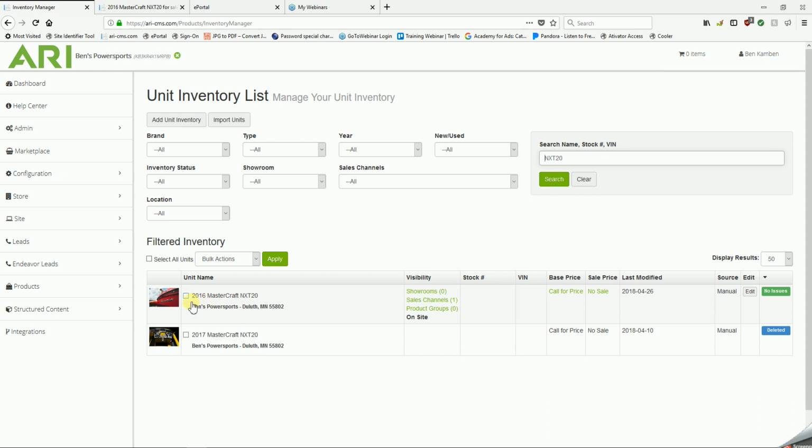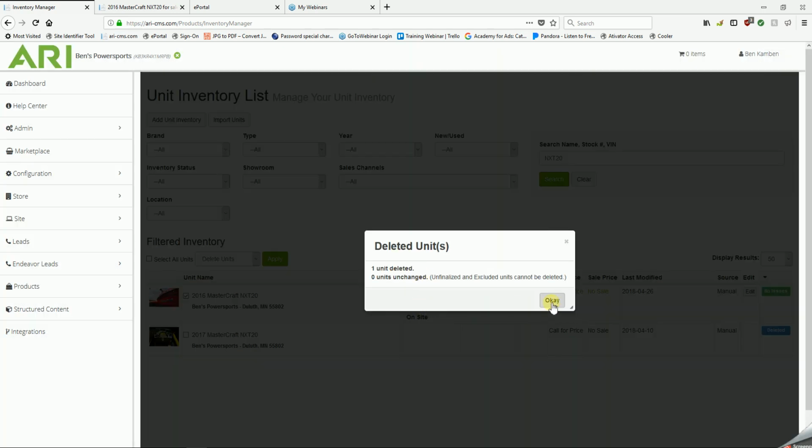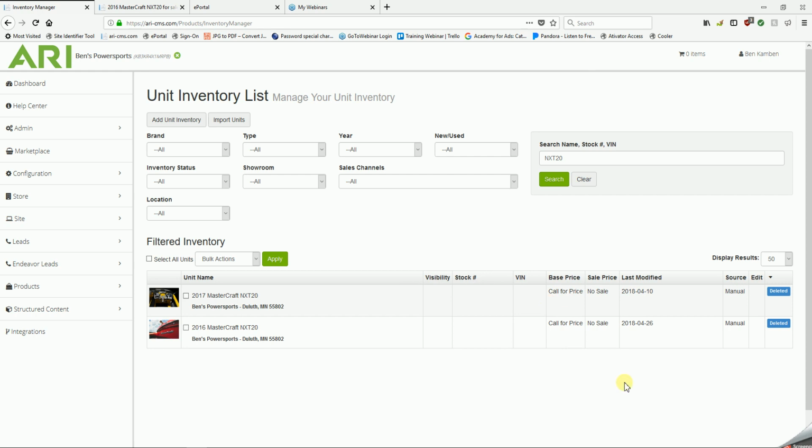Perfect. We'll select the checkbox next to that unit because we want to apply the changes just to that unit. We'll go up to a drop-down menu at the top of the page that says Bulk Actions. We'll select the drop-down and select Delete Units and the green button that says Apply. Depending on the unit, it will ask you between 2 and 5 times if you'd like to delete it. OK, OK, and now it moves that unit over to a status of deleted.